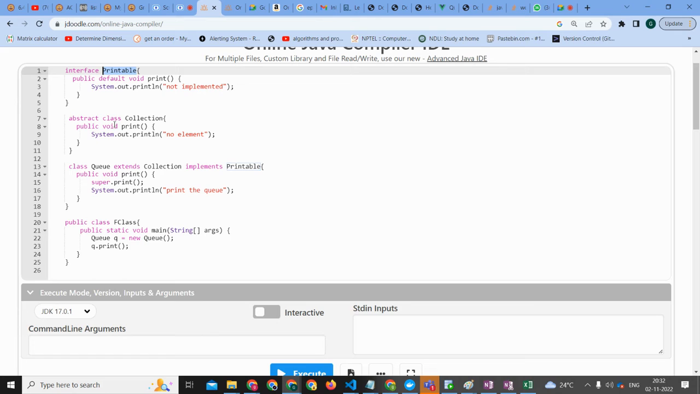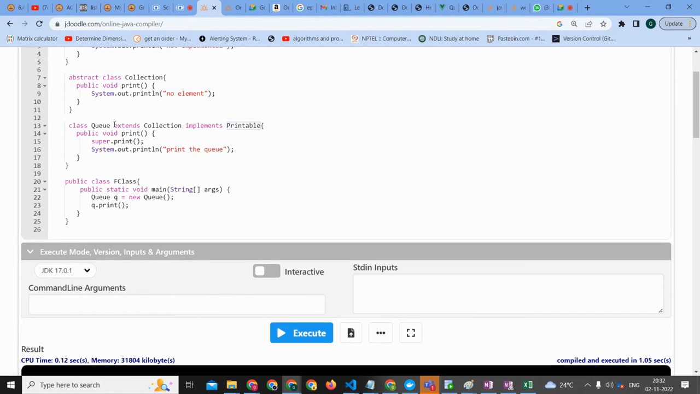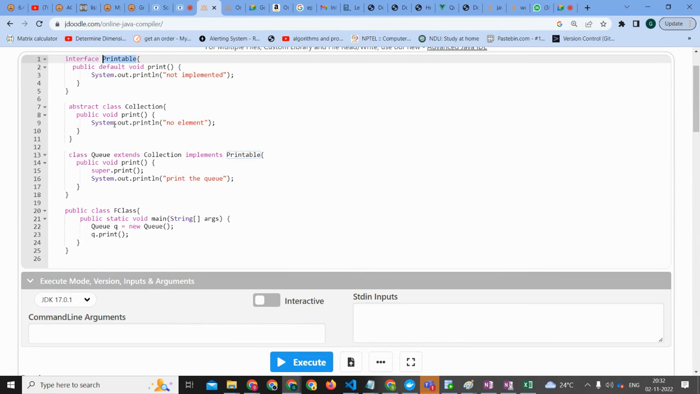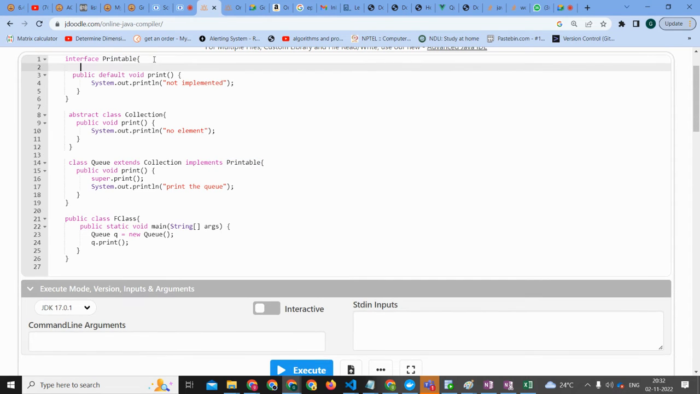Like, if you don't have your own parent, it will go to the surrogate parent. So now Q's parent is the abstract class, its original parent, and the interface is the surrogate parent. Now he has his original parent, so it will only go to the print method of Collection. Correct. Super.print will go to the print of Collection. So it will first print "no element", then it will print the Q.